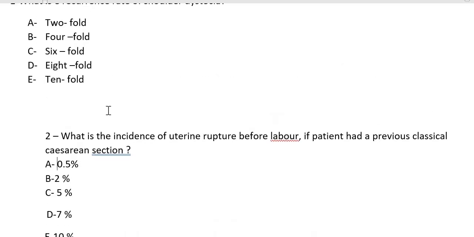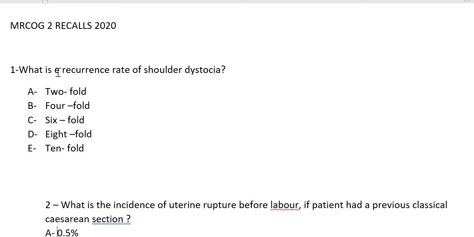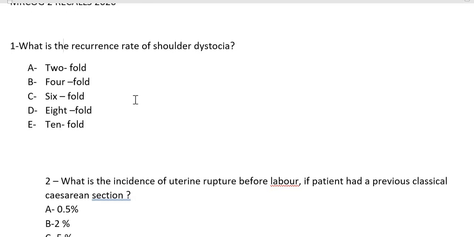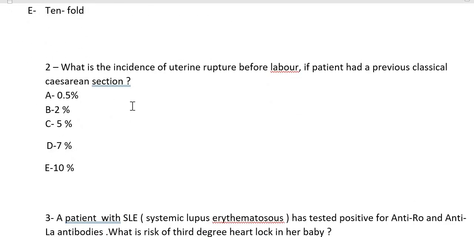Because even if there is an unscarred uterus, the risk of rupture during labor is going to be 0.5%, because at the end of the pregnancy, when the woman is laboring, the uterus is really very thin. So even on an unscarred uterus, the risk of rupture is like 0.5%.